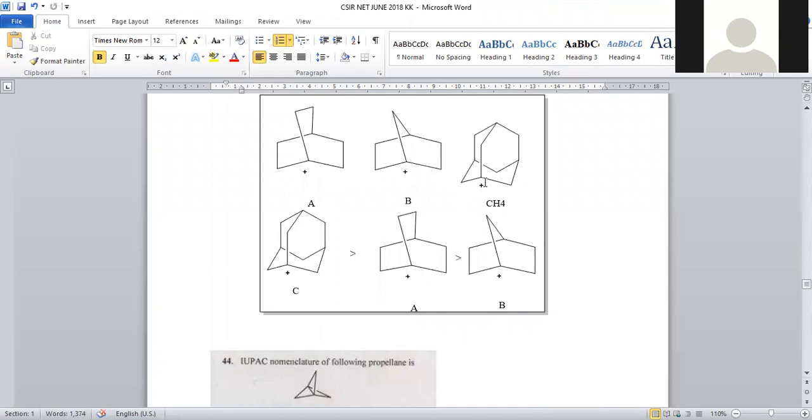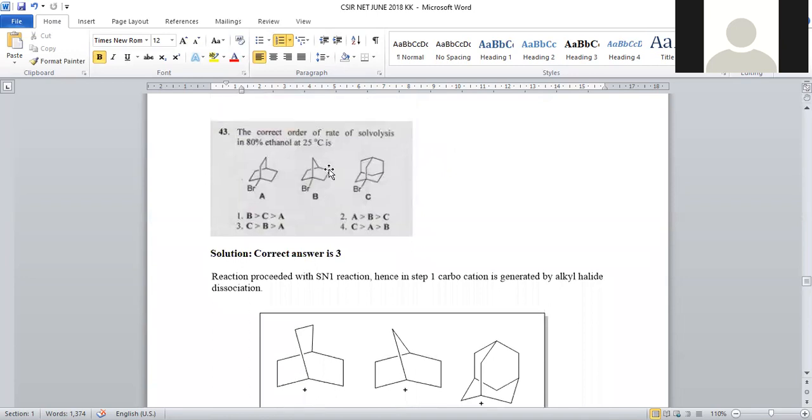Among all the carbocations given, this highly condensed system will have high stability. Here the stability will be more, because the hyperconjugation structures will be more for this compound rather than the remaining 2 compounds. That's why option number C is having more stability, followed by option number A, followed by option number B. So that's the reason why the same order of reactivity will be there towards solvolysis.